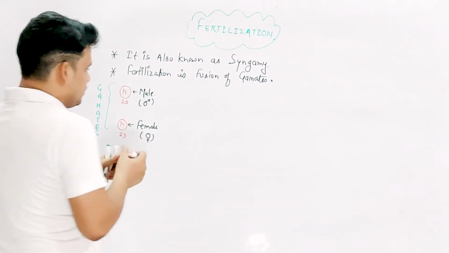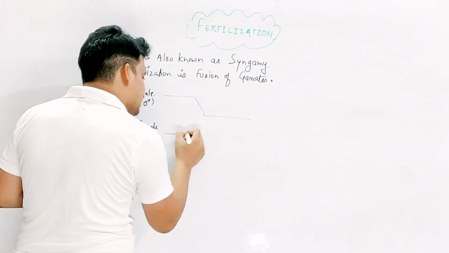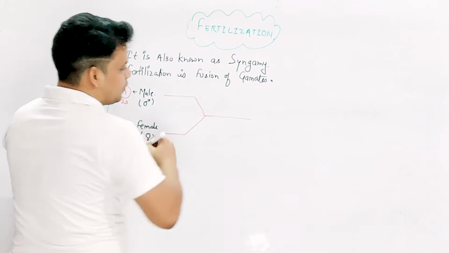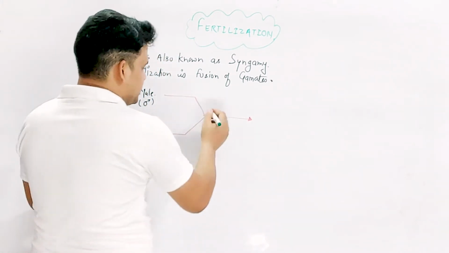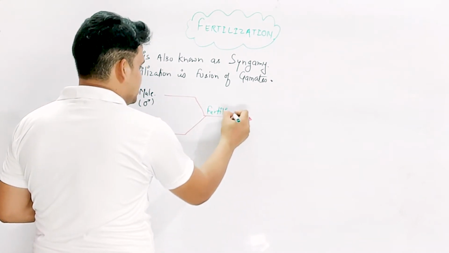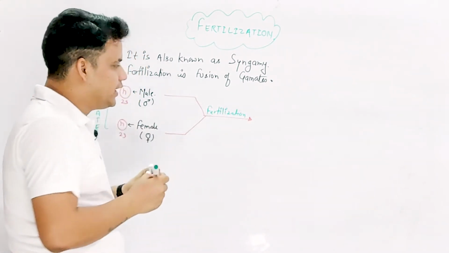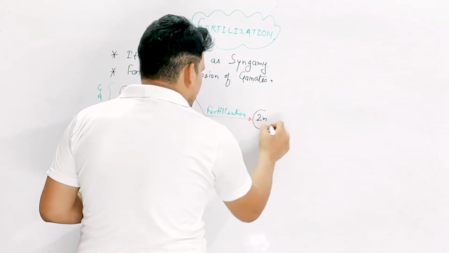When these two types of gametes are fused together, that process is known as fertilization. After fertilization, this n and n form the 2n cell.